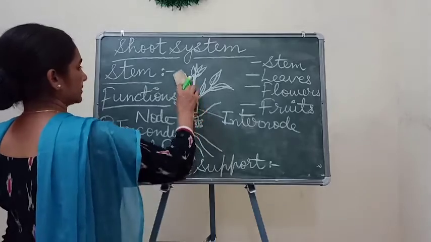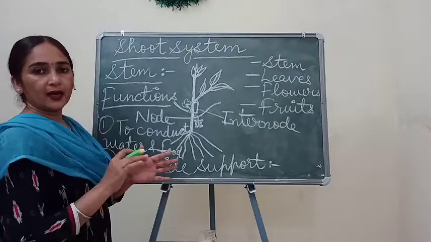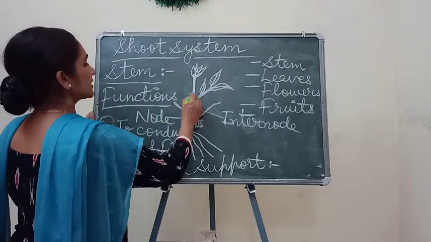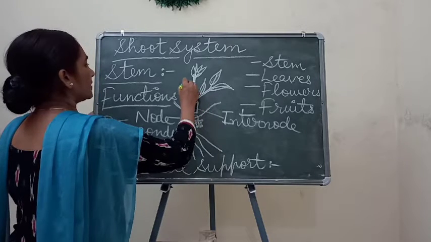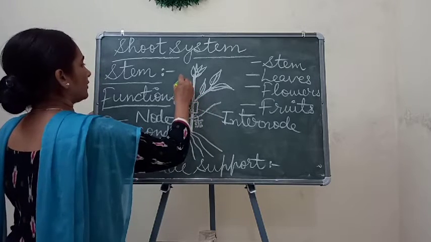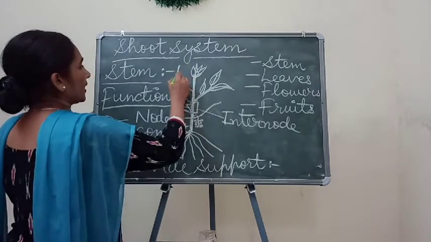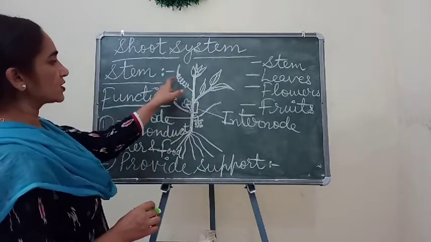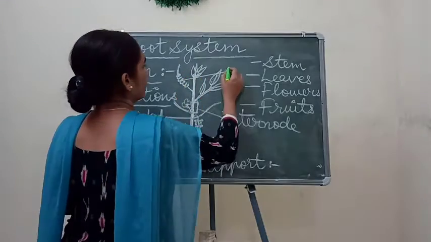Suppose this is a weak plant. From the stem, one modification of the stem can make a spring-like structure. This is called a tendril.